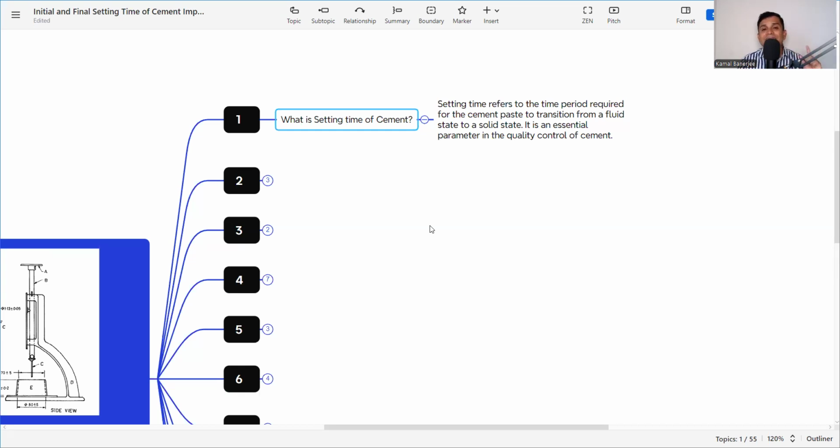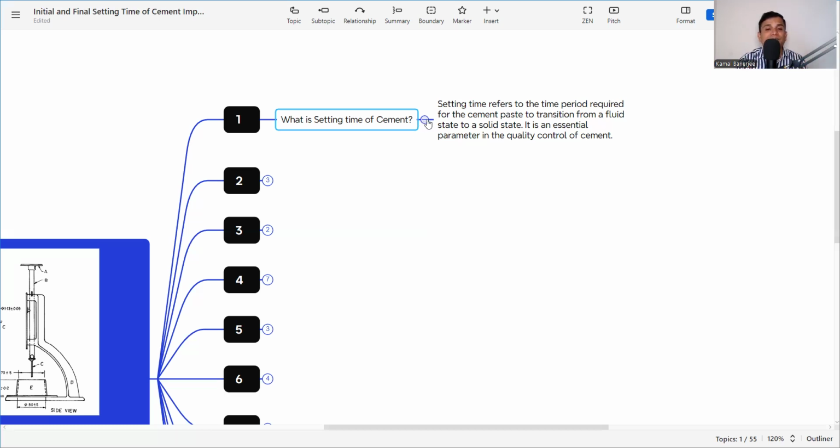So point A is the adding of water into the cement, and point C is the ultimate time when it becomes completely set, or it cannot be worked or poured. It is completely set, that is called the total setting time. So this time from point A to point C, after adding the water, what is the time required to become a solid state, that is called the setting time of the cement.